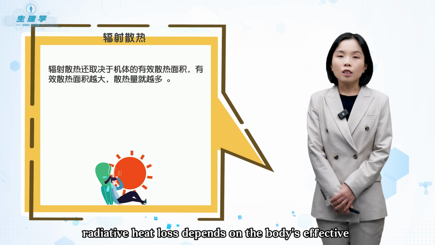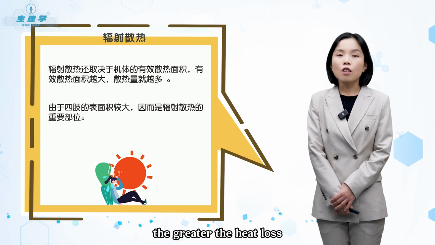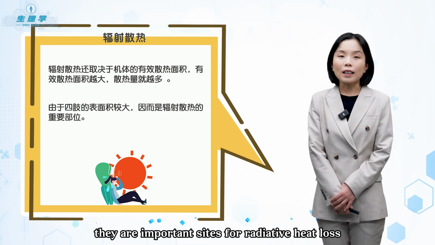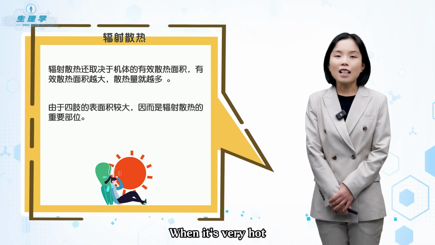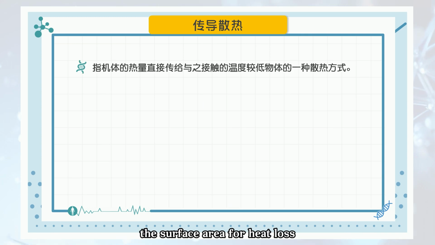Additionally, radiative heat loss depends on the body's effective surface area for heat loss. The larger the effective area, the greater the heat loss. Because the limbs have a large surface area, they are important sites for radiative heat loss. When it's very hot, people wear short sleeves and shorts to increase the surface area for heat loss.